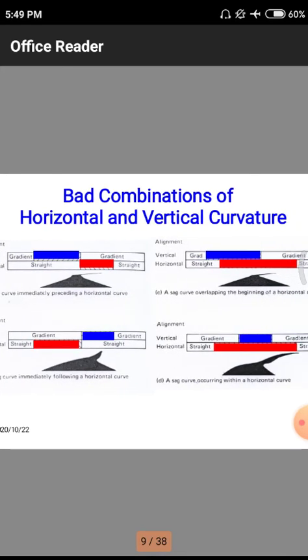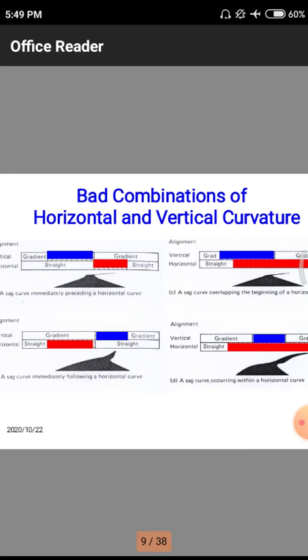These are the different combinations. First, we are having a bad combination of horizontal and vertical curvature. That means both are in a single road. In those particular areas we have to move in a careful manner, because there are sudden curves. Sudden curves mean there may be suddenly coming vehicles and suddenly going vehicles.